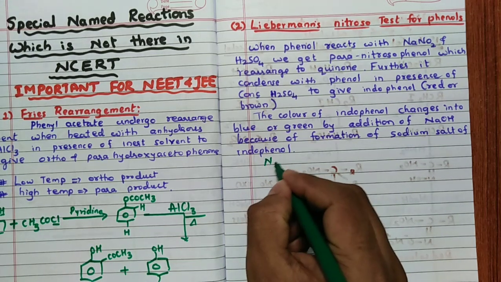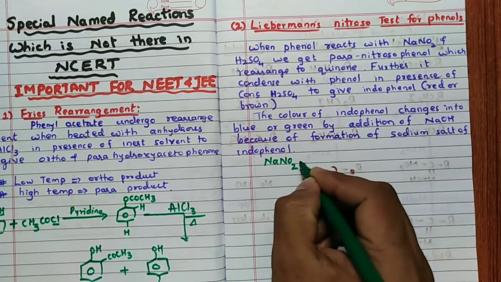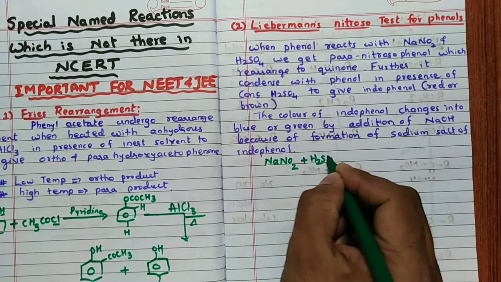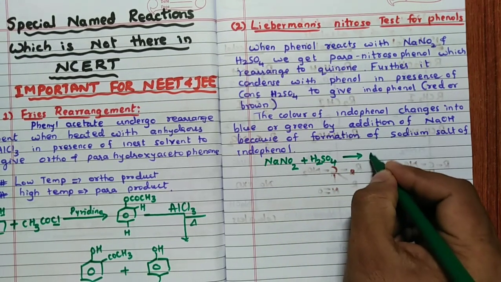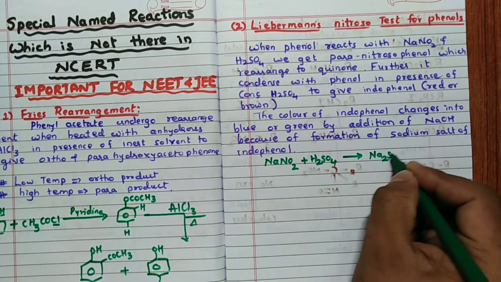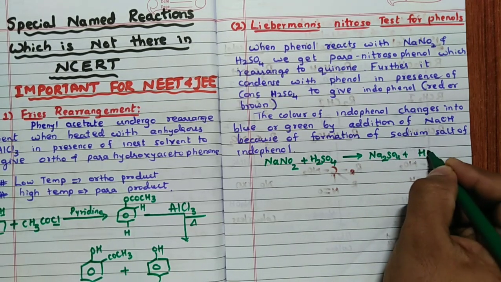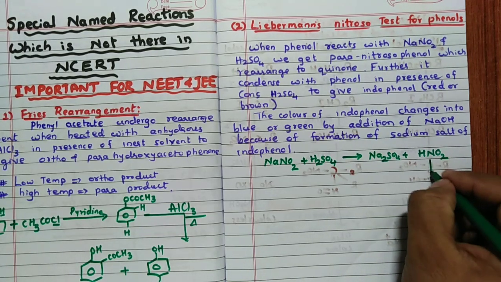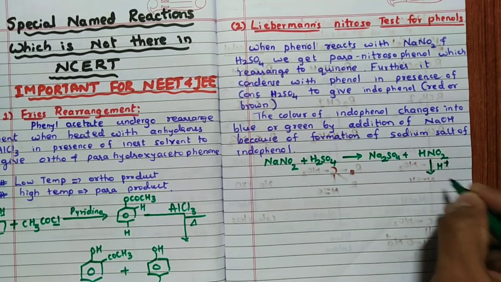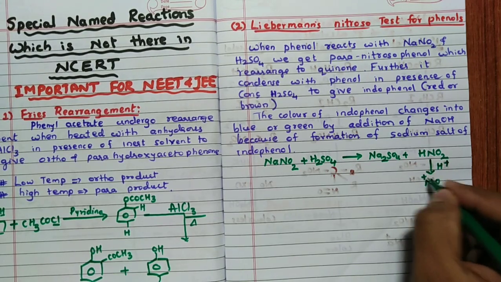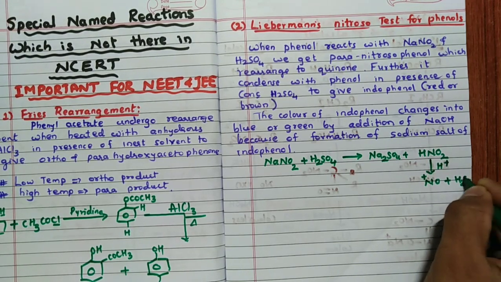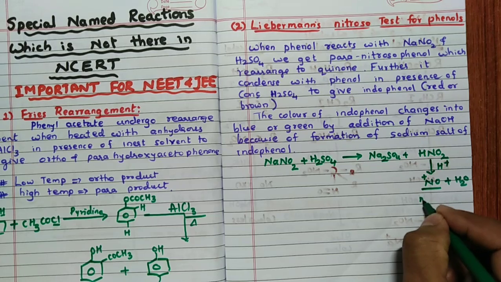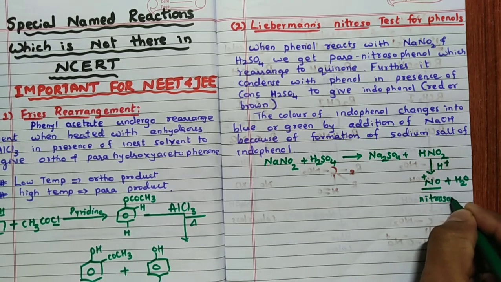First what happens is, NaNO2, sodium nitrite, when it reacts with sulfuric acid, you are going to get Na2SO4 plus HNO2, nitrous acid. Now further what happens is, this nitrous acid is protonated to give NO+ plus H2O. This NO+ is known as nitrosonium ion.